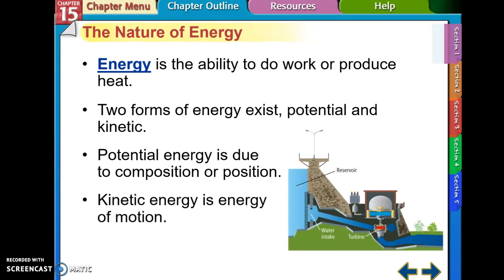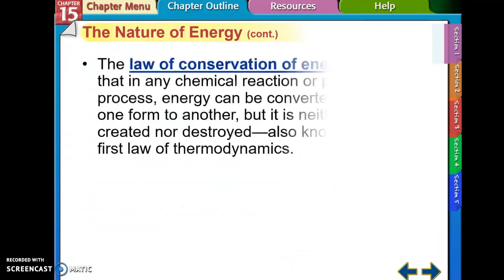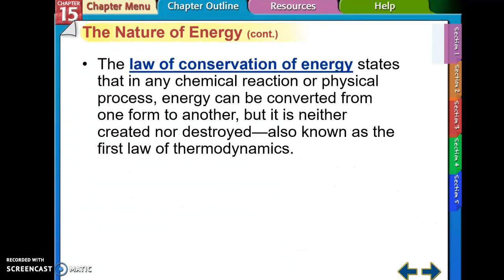So right here, the water in the reservoir has potential energy, and the water that is running through the water intake and spinning the turbine and into the river has kinetic energy because it is moving. And remember, the law of conservation of energy states that in any chemical reaction or physical process, energy can be converted from one form to another, but it is neither created nor destroyed.